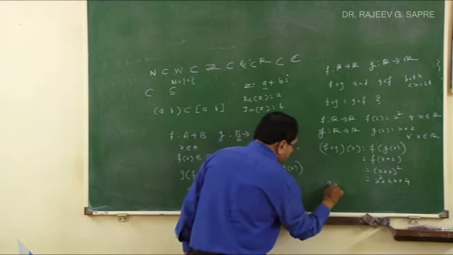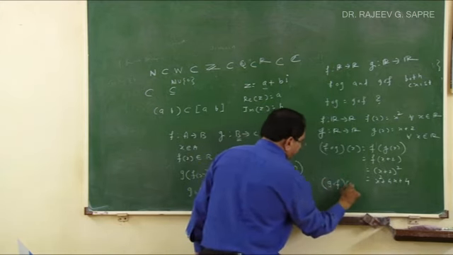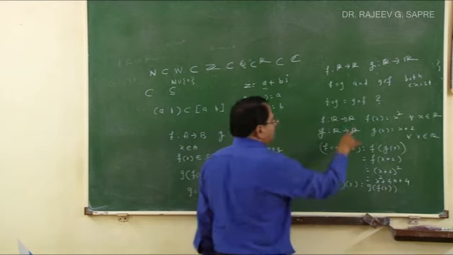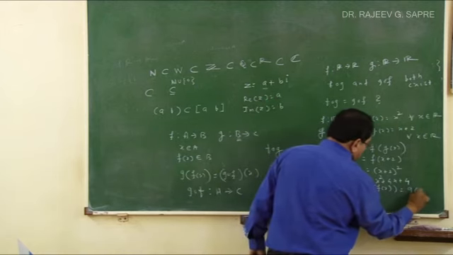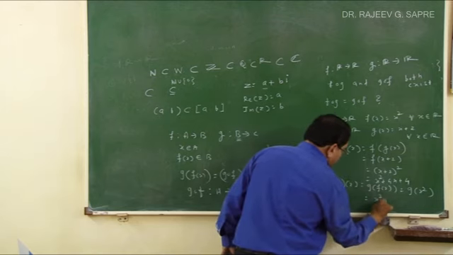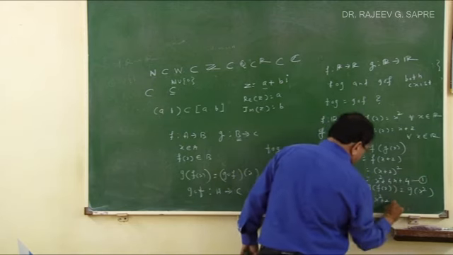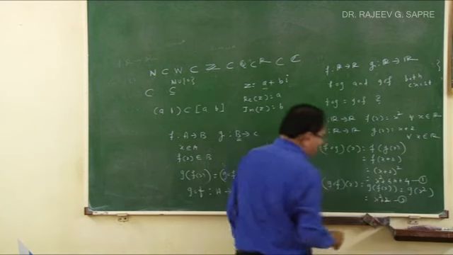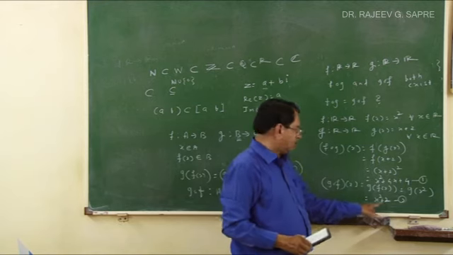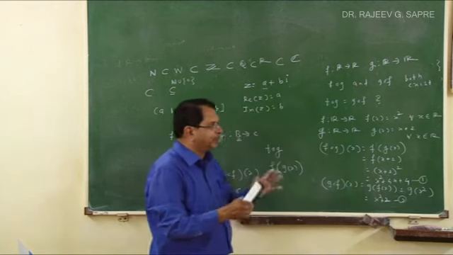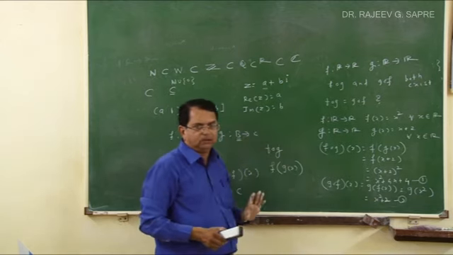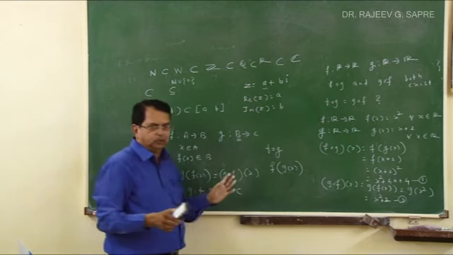What is g circle f of x? It is g of f(x). What is f(x)? x square. So it is g of x square. And what is g(x)? x plus 2. So it will be x square plus 2. If I take this as 1 and this as 2, you can easily verify that x square plus 4x plus 4 is not equal to x square plus 2. So f circle g and g circle f both exist, but they are not equal. So composition of functions is not at all commutative.